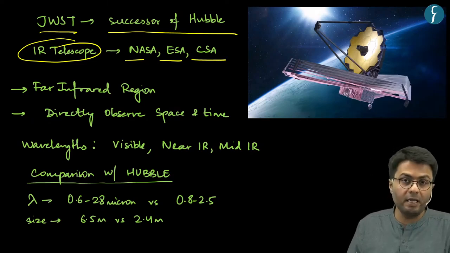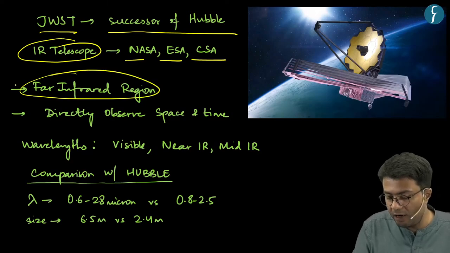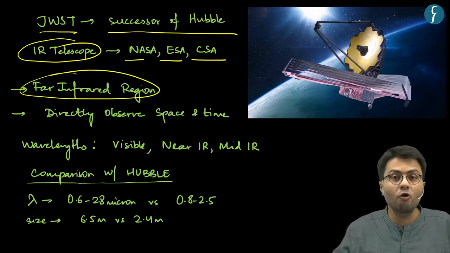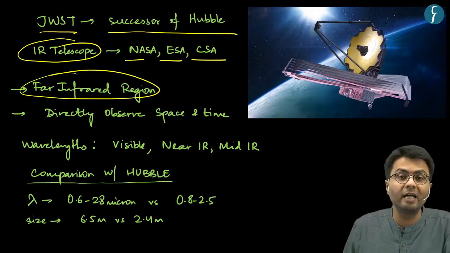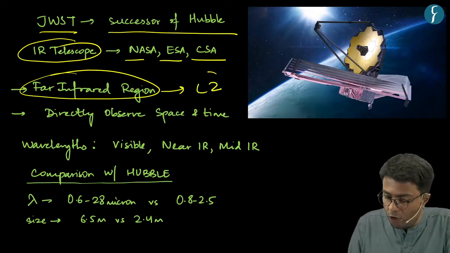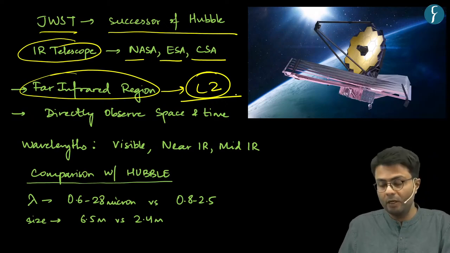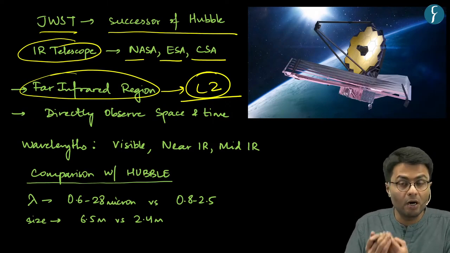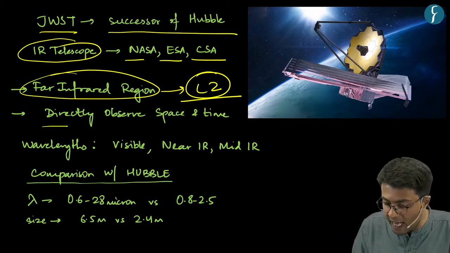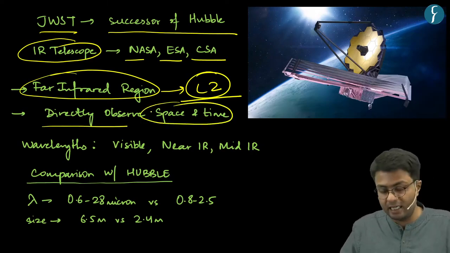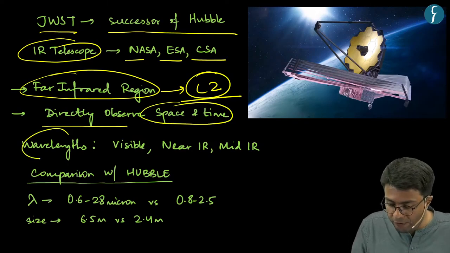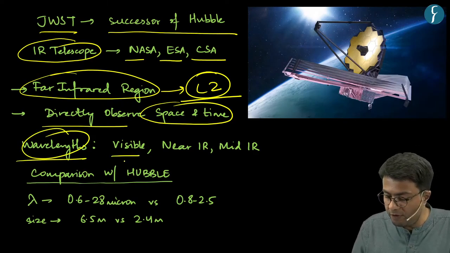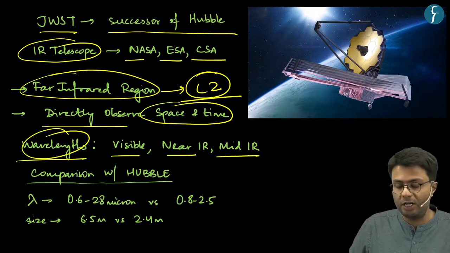This space telescope operates in the far infrared region, and this quality allows it to operate at a much farther distance than Earth, because it operates at the L2 Lagrangian point in space. Hence, this distance away from Earth enables the space telescope to directly observe the changes in space and time. The wavelengths which can be viewed by this telescope include visible wavelength as well as near and mid infrared regions.